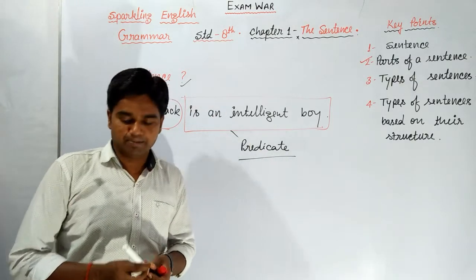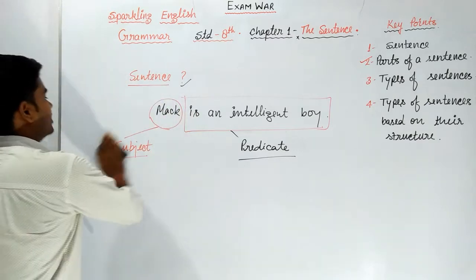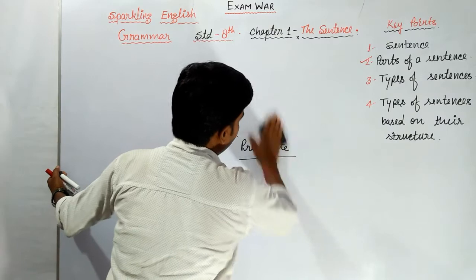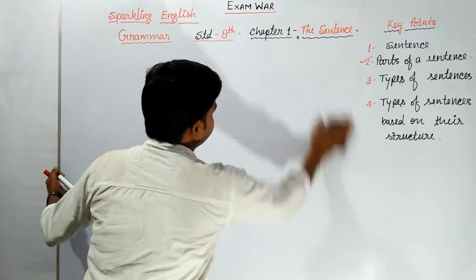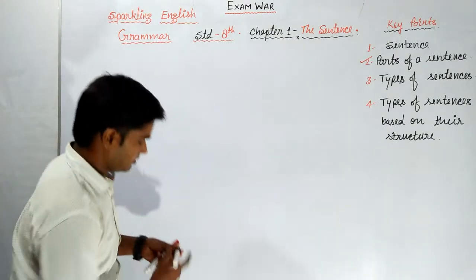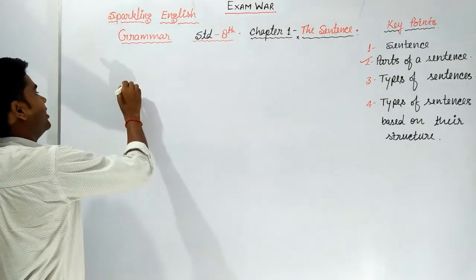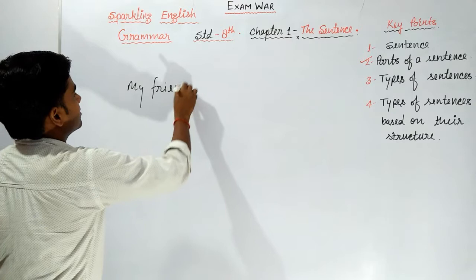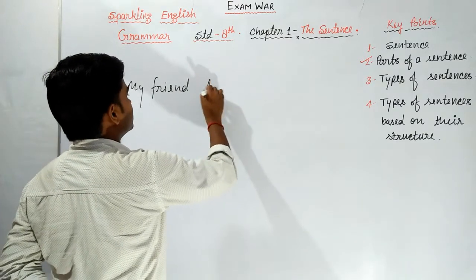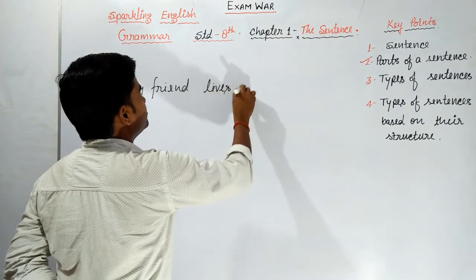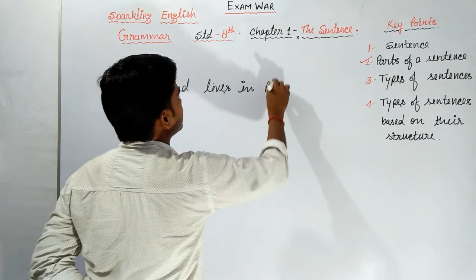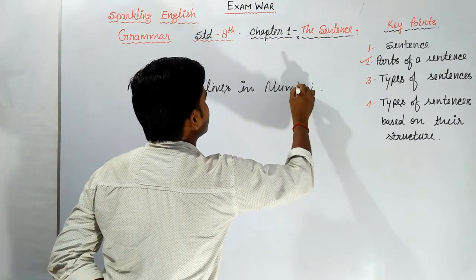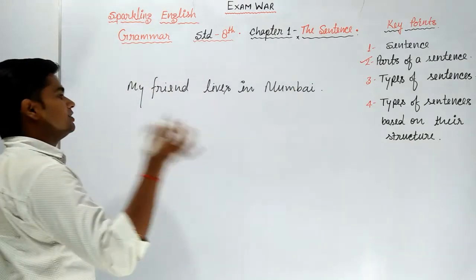Let's take one more example. If I write, my friend lives in Mumbai. Then in the sentence, who lives in Mumbai?